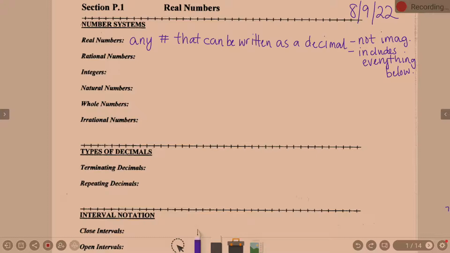Now you're not thinking of integers. We'll see here in a moment. But rational numbers are your terminating decimals, because decimals that end can be written as a fraction. It is also your repeating decimals, because repeating decimals can be written as a fraction. What it does not include are those big, long, random, messy decimals. We'll talk about those later. So I have written on mine: any number that can be expressed as a fraction or ratio. You might hear the mathematical term ratio.